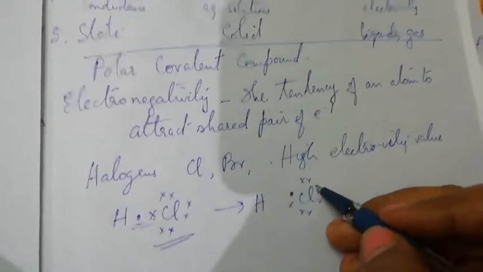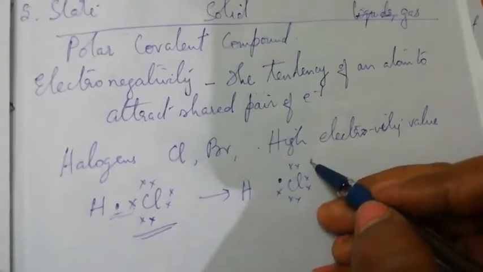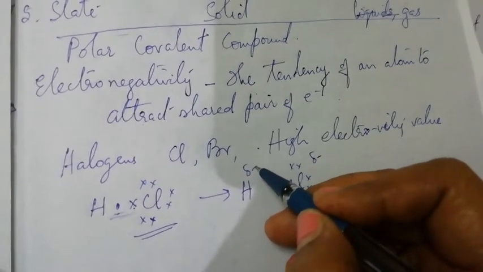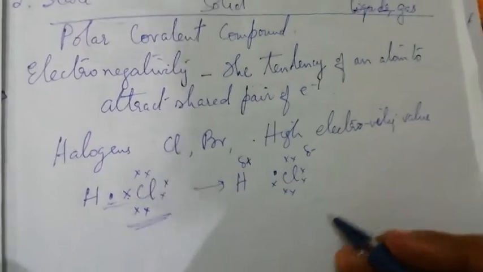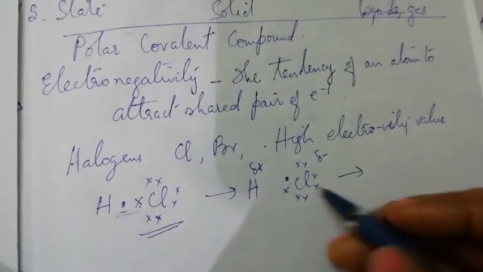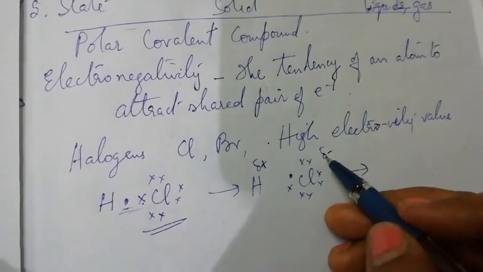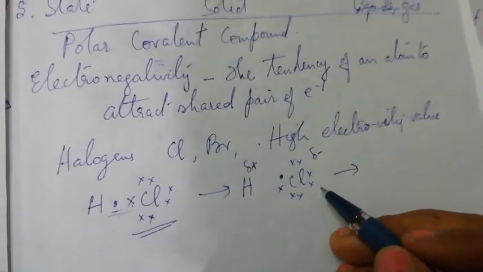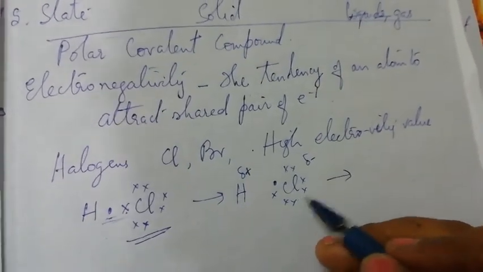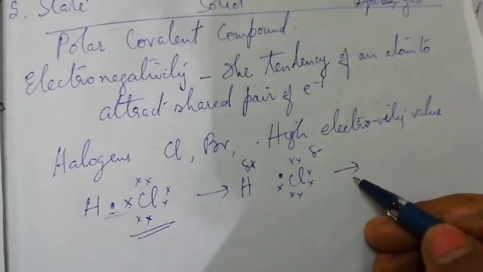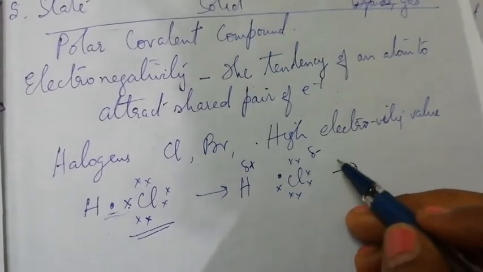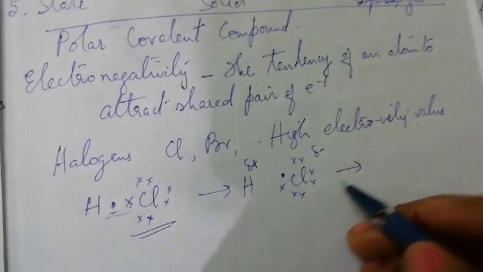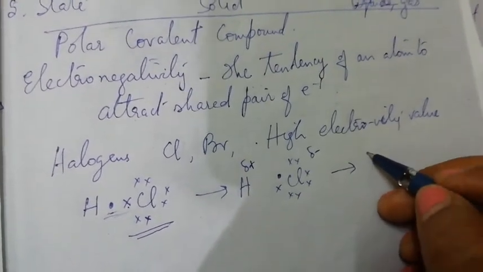Thereby a partial negative charge develops on the chlorine atom and an equal partial positive charge on the hydrogen atom. Remember, the magnitude of these partial charges is very small compared to the ions formed by actual transfer of electrons. This induces a slight polarity in the molecule.